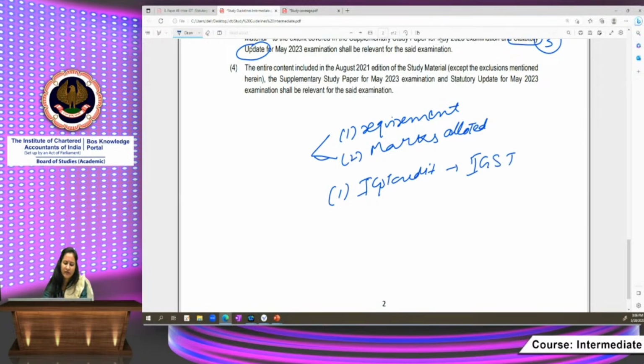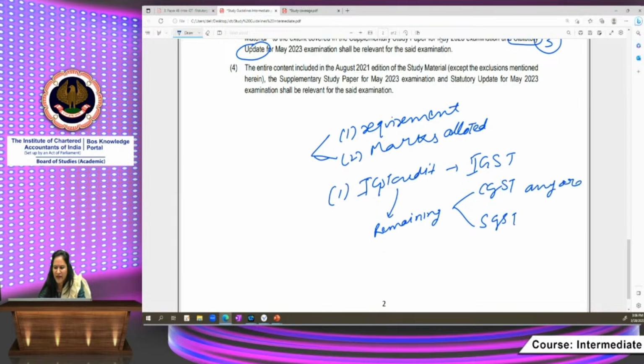And if we have remaining credit, it can be utilized towards payment of CGST as well as SGST in any order and in any proportion.